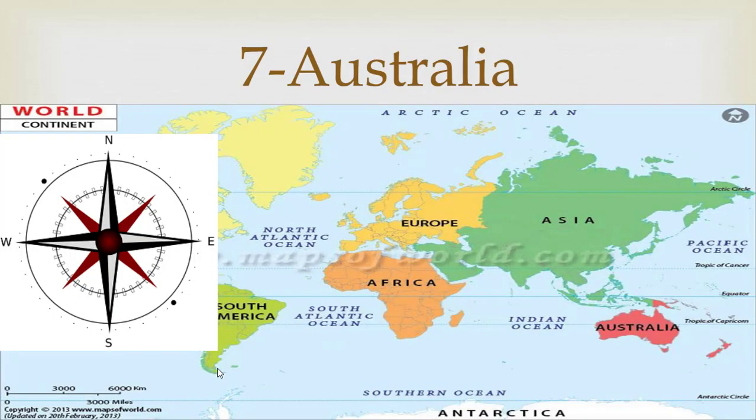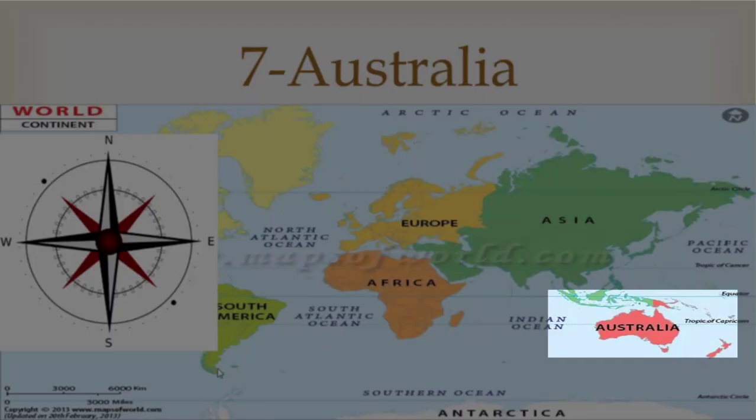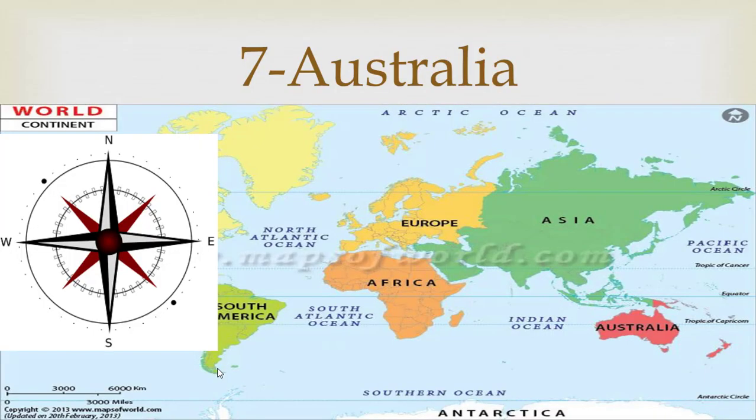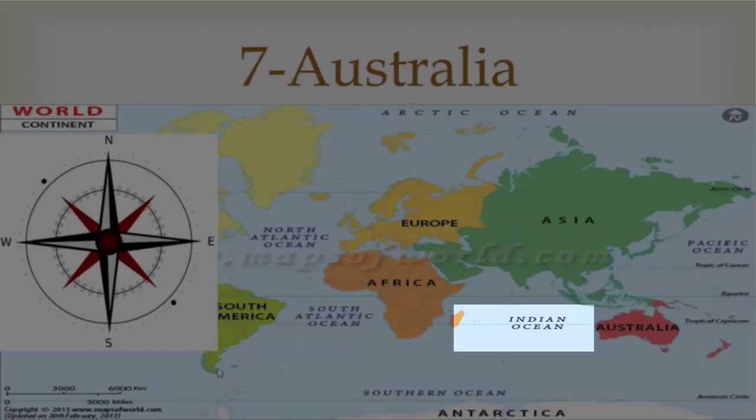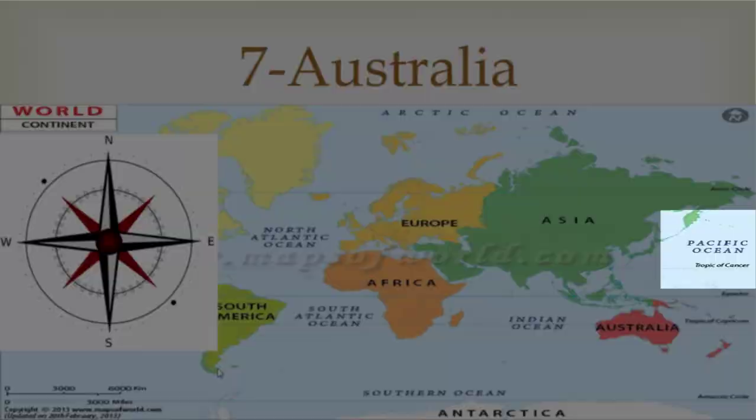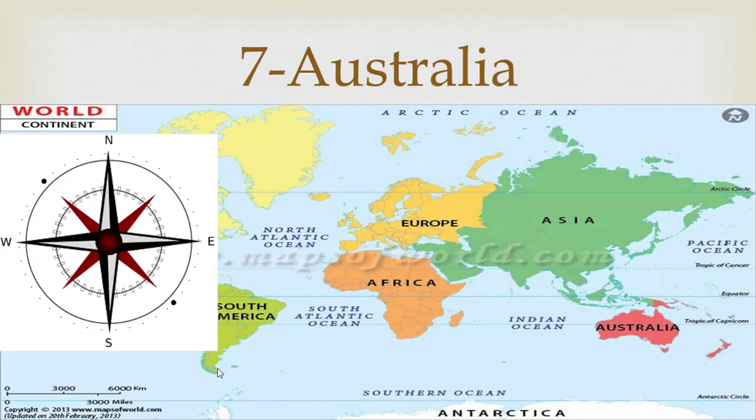The seventh largest continent is Australia. You can say it is the smallest continent among all the seven continents. Now we will do the same thing with Australia. Put the direction map over Australia and find what is in the north. Yes, very good. Pacific Ocean. In the west, Indian Ocean. In the east, Pacific Ocean. And in the south, yes, very good, Southern Ocean.